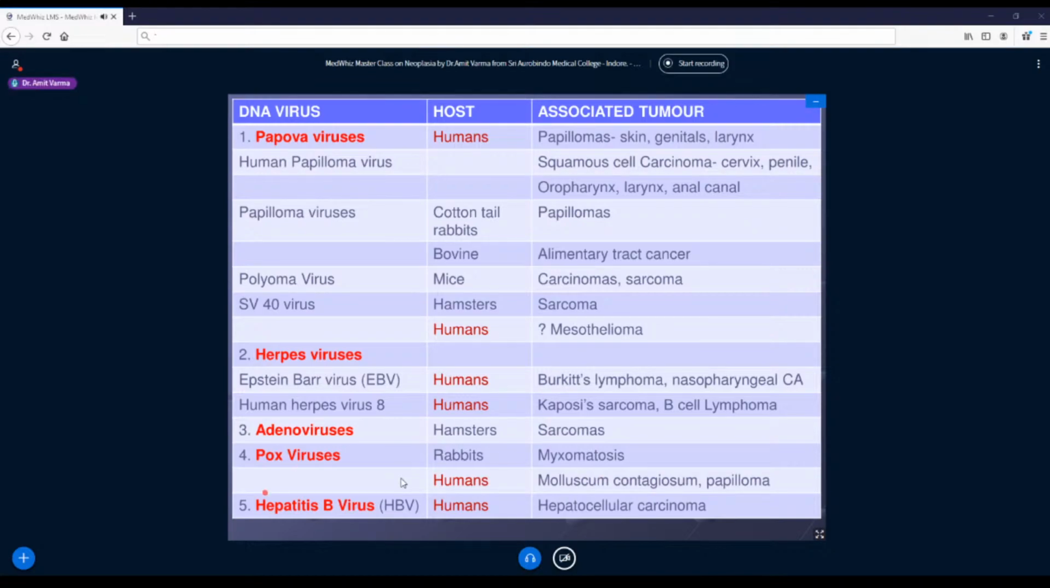And the fifth, a very classic example of DNA virus oncogenesis, is hepatitis B virus. It causes hepatocellular carcinoma in humans. And as I said, less than 1% of people who are infected by HBV will actually go into the phase of hepatocellular carcinoma.